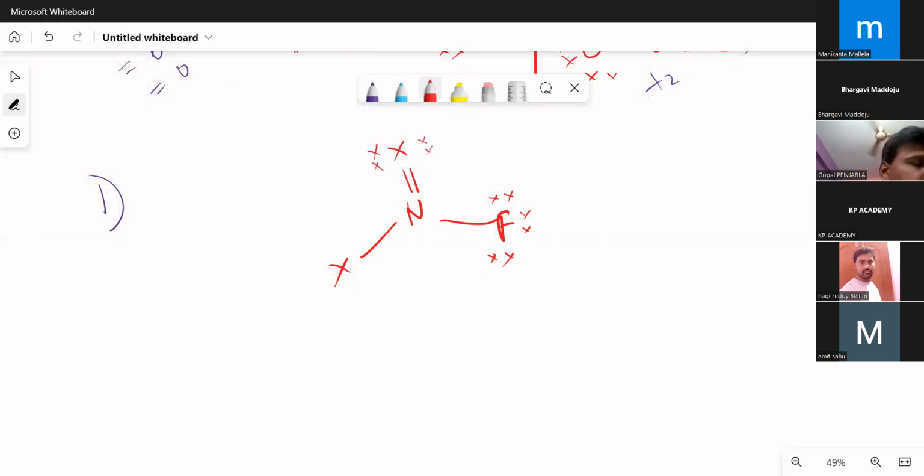There are 2 electrons. This X is an atom. Fluorine is an atom. This X is also an atom. Three lone pairs are there. This is a species given to you.